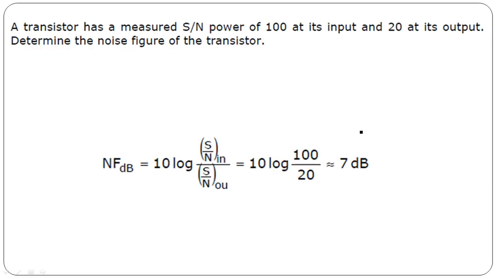Okay? So, for example, a transistor has a measured signal to noise power of 100 at its input and 20 at its output. Determine the noise figure of the transistor. So, hindi ko na isa-isahin yung solution. We just have to divide yung 100 sa 20 and then kunin natin yung 10 log nung ratio ng 100 sa 20. So, approximately 7 decibel yung sagot. Okay?